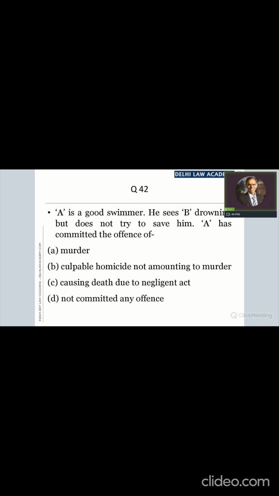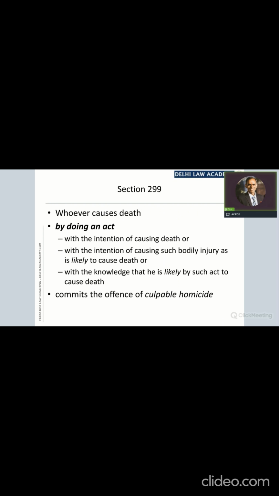Section 299 can be applied. What is required for section 299 is that death is caused by doing an act. Act includes omission. So if because of an omission death is caused, then also section 299 becomes applicable. And here there may be no intention of causing death, but there is knowledge that by this omission death is likely to happen.